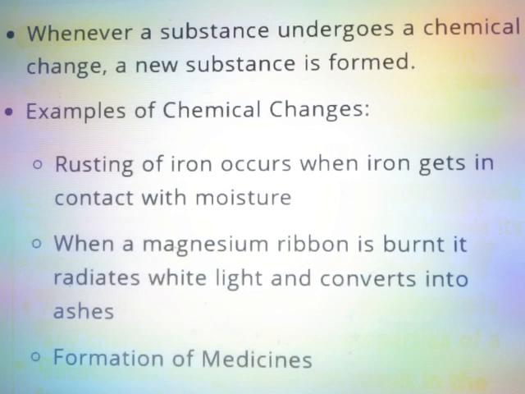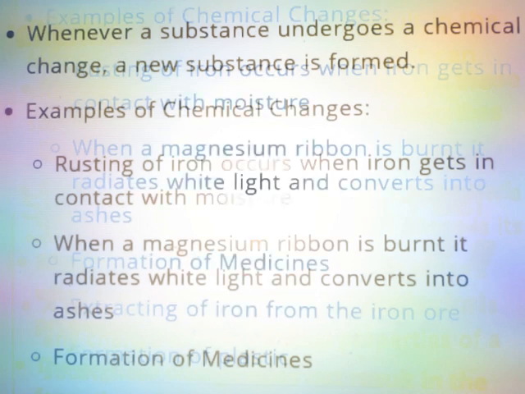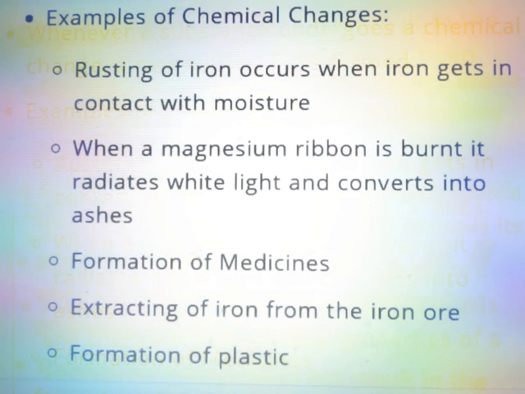Examples of chemical change. Rusting of iron occurs when iron gets in contact with moisture. When a magnesium ribbon is burnt, it radiates white light and converts into ashes. Formation of medicines. Extracting of iron from the iron ore.